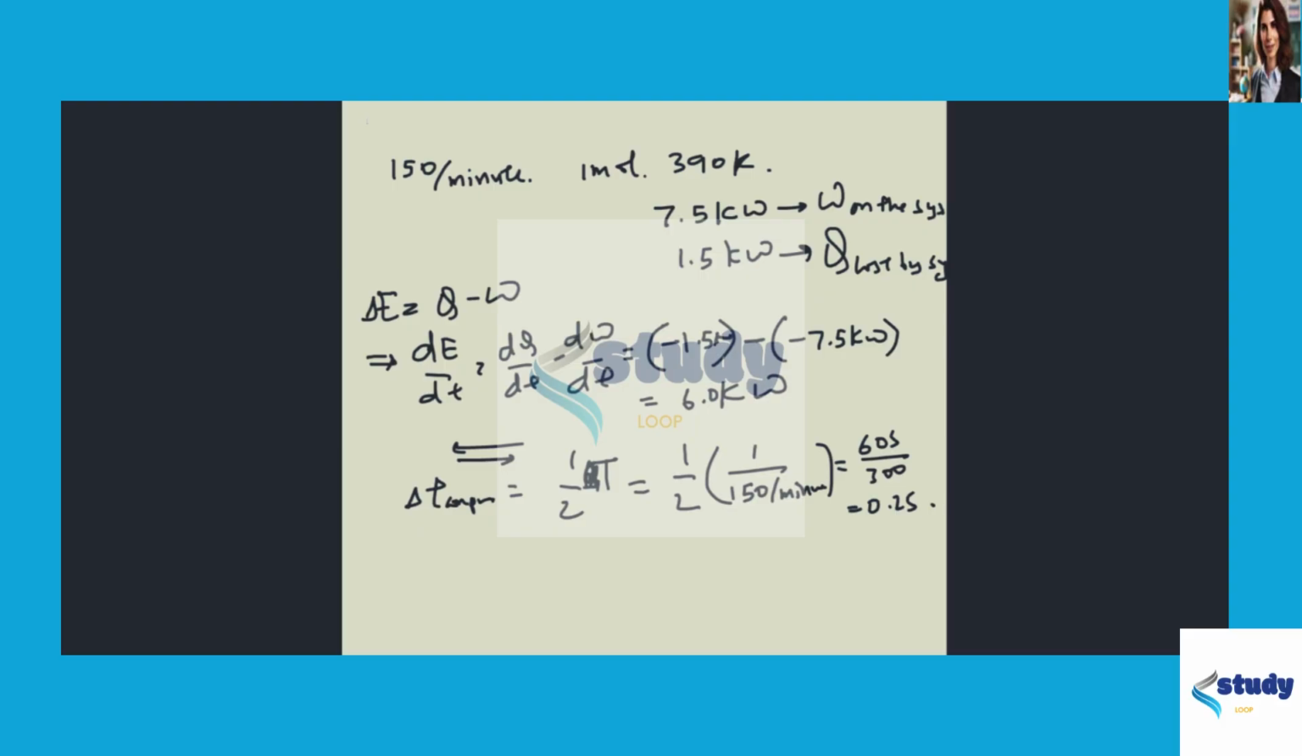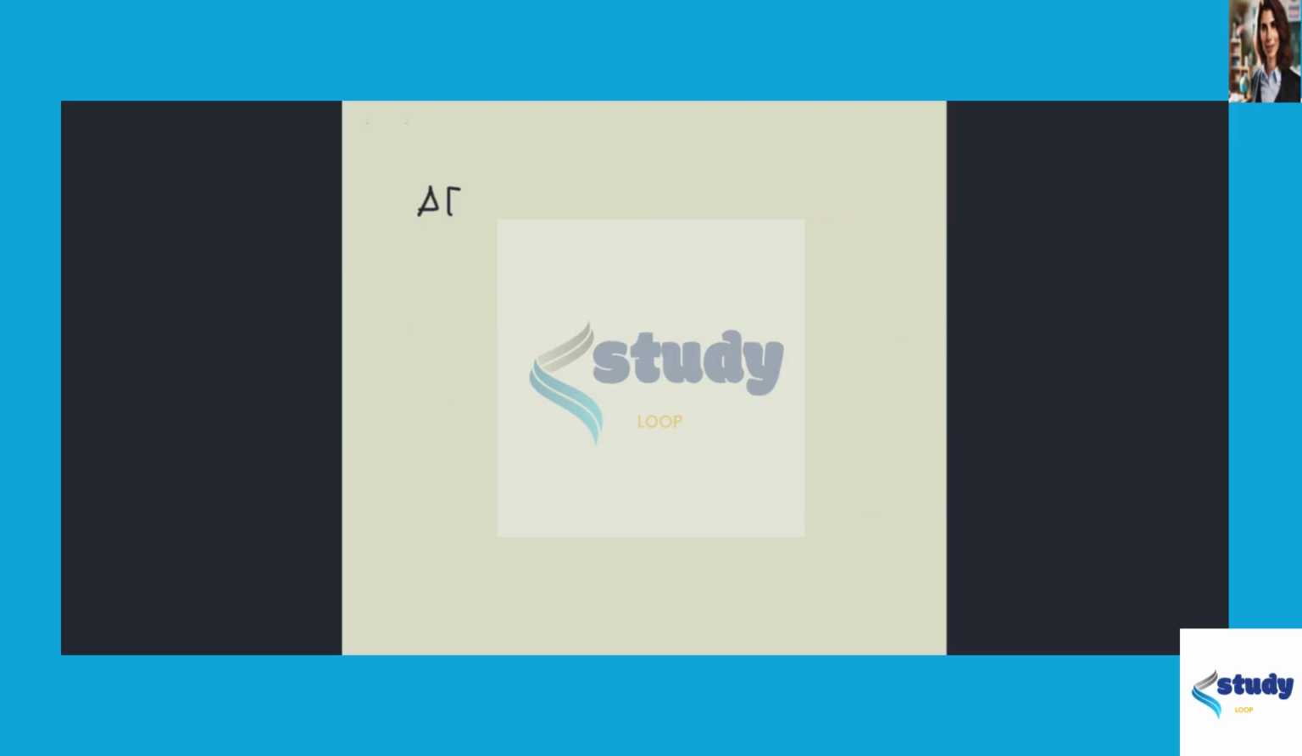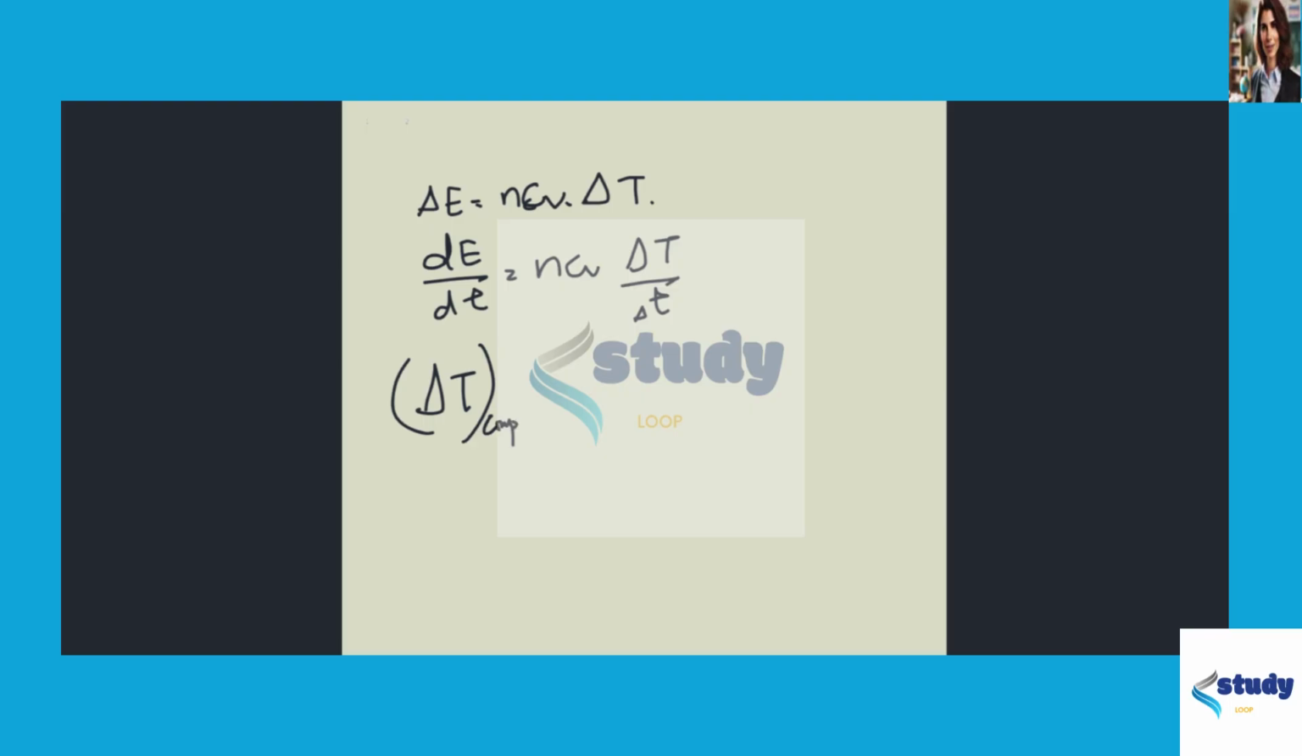Now that we have this, we know delta E is equal to nCv delta T. So differentiating by time again, dE/dt is equal to nCv delta T by delta t. And that is it. So the change in temperature corresponding to one compression would correspond to dE/dt into 1 by nCv times delta t of compression.